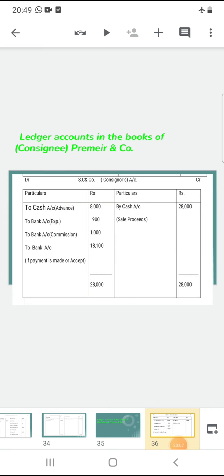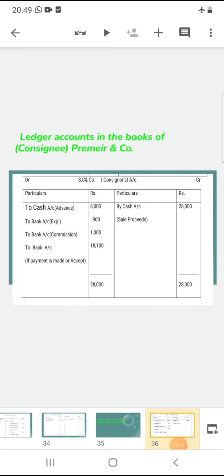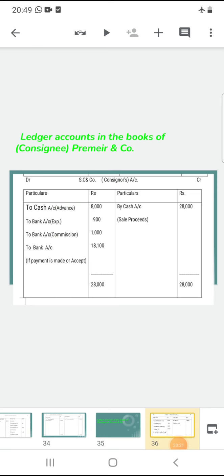Then next, bank account expenses 900. These expenses are in consignment account credit side. Then next, bank account commission. These are also in consignment account credit side. Then next one is cash sales by cash account 28,000 credit side. These sale proceeds are in consignee account debit side. This cash sales is credit side of consignor account.